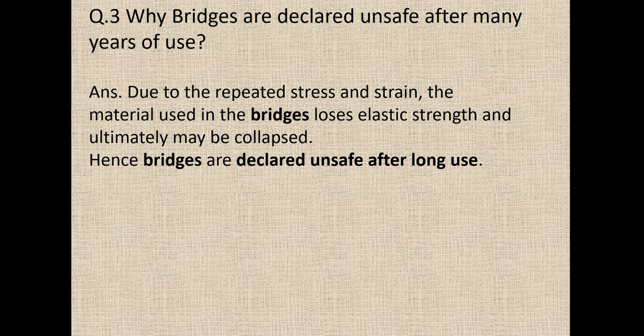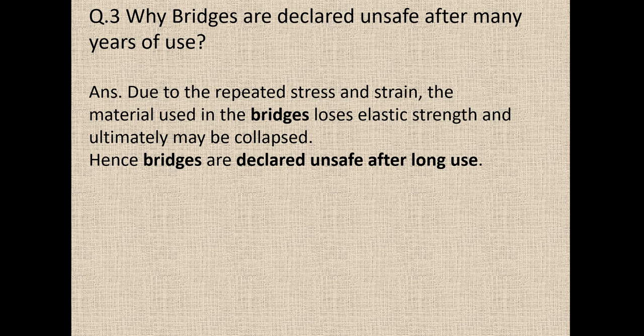Okay, is it clear? So today we discussed different types of stresses, different types of moduli of elasticity and the stress strain curve, and which is more elastic. We discussed what is meant by elastomer, with examples.